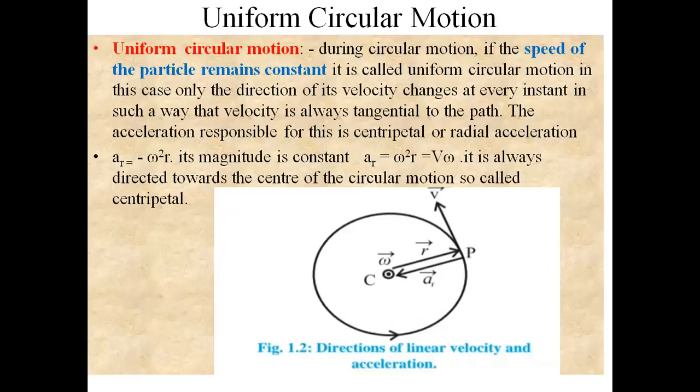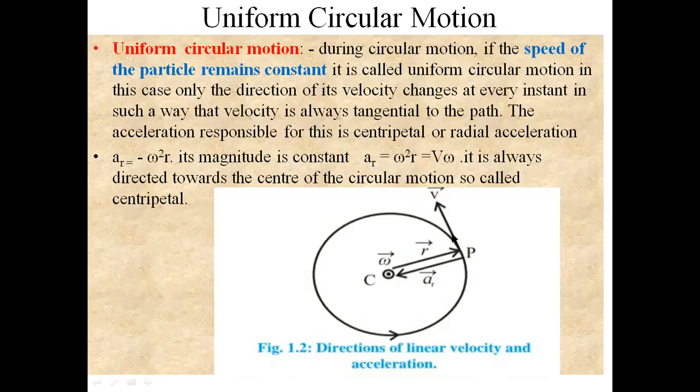Next term is uniform circular motion. During circular motion, if the speed of the particle remains constant, it is called uniform circular motion. The motion is circular motion in which the speed of the particle remains constant throughout the motion, then we can call it uniform circular motion. In this case, only the direction of velocity changes at every instant in such a way that velocity is always tangential to the path. The acceleration responsible for this is centripetal or radial acceleration.